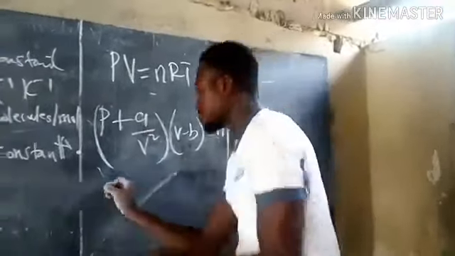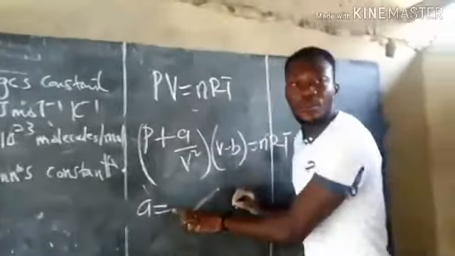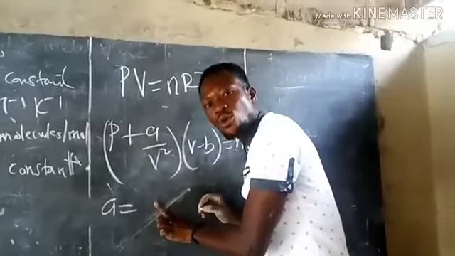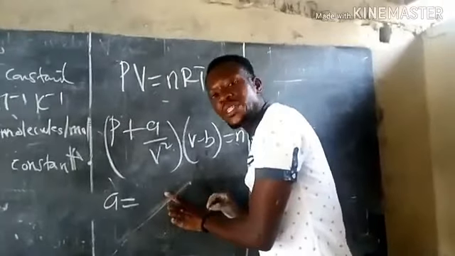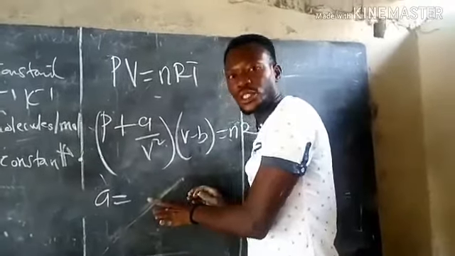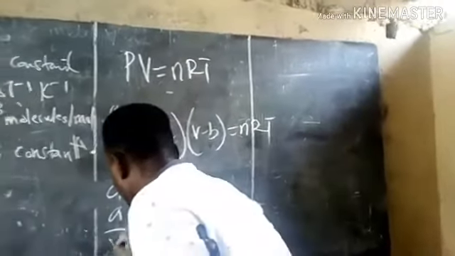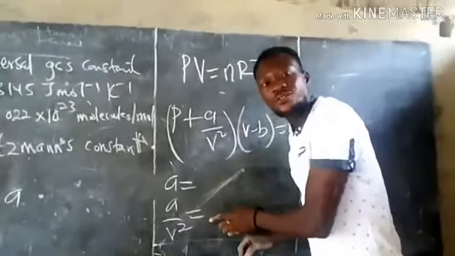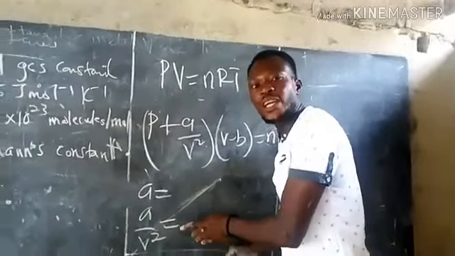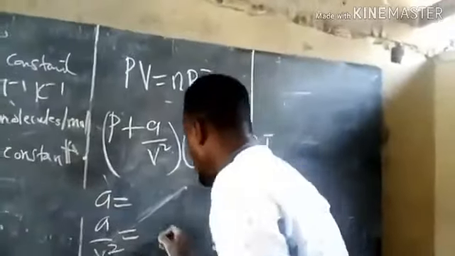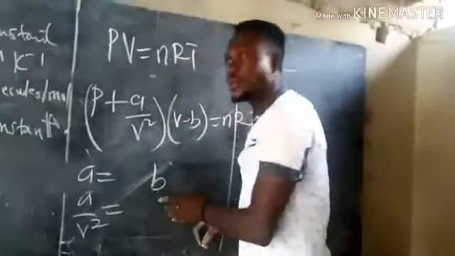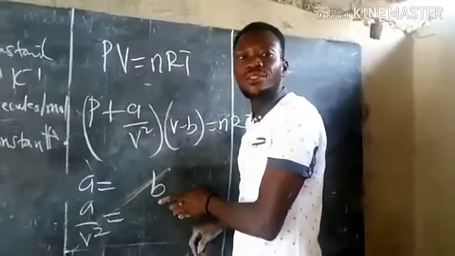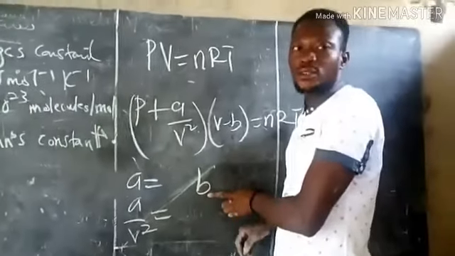So this a represents the constant of a real gas, which accounts for the high pressure generated as a result of the collision between the molecules. And a on V squared, we call this one pressure defect, which accounts for the differences in pressure between real gases and ideal gases. This constant b is called the volume factor, which accounts for the effective volume of the molecules of a gas. So this is all about real gas.